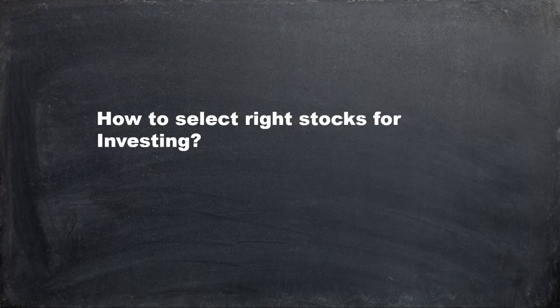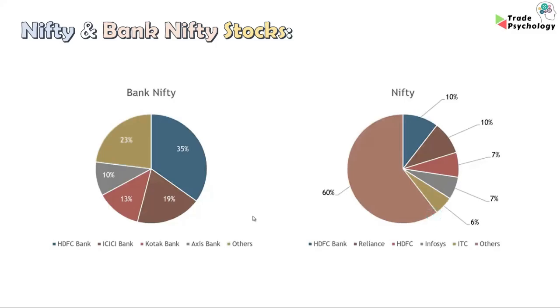How to select the right stock for investing. As you know, I have been trading Nifty and Bank Nifty for a long time, and here is the diversification of stocks in Nifty and Bank Nifty. In Bank Nifty, 35% is HDFC Bank, 19% is ICICI Bank, 13% is Kotak Bank and 10% is Axis Bank. These are some of the large cap stocks which are driving the Bank Nifty move. If you are sure of the direction of Bank Nifty, then you can pick these stocks as an investment. So from Bank Nifty, I took HDFC Bank and Axis Bank.